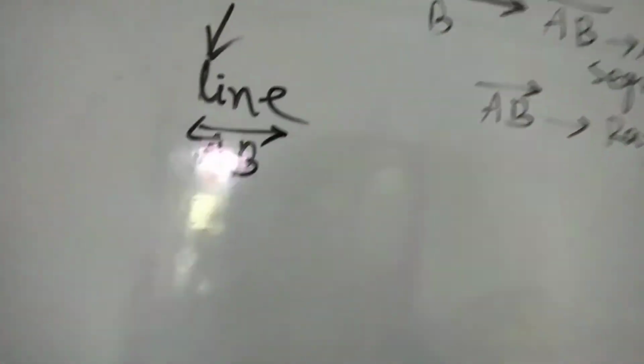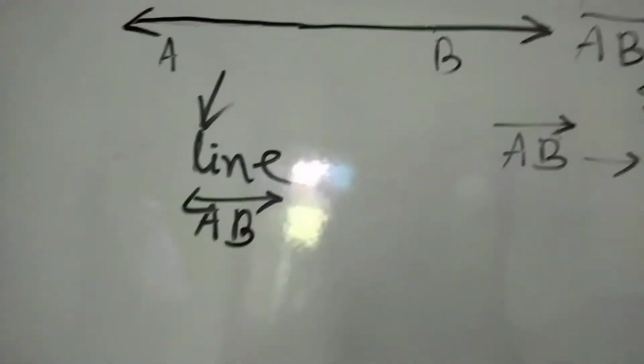Now we have to go to angles. So what is the meaning of angle? We have already talked about line segment and the rest. Now, angle.